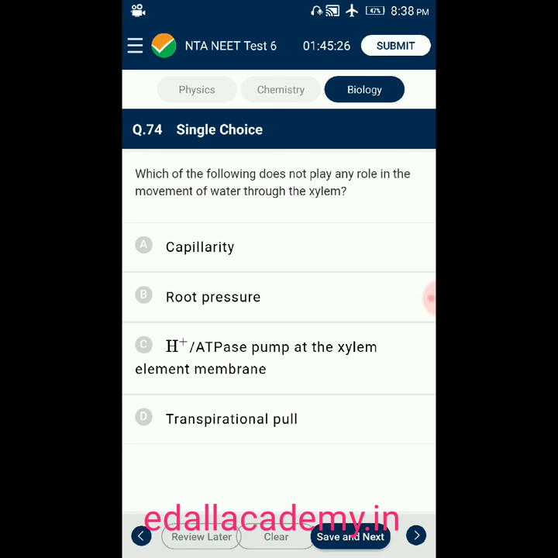Question number 74. Which of the following does not play any role in the movement of water through the xylem? Option A, capillarity. Option B, root pressure. Option C, H plus ATPase pump at the xylem element membrane. Option D, transpiration pull. The answer is H plus ATPase pump at the xylem element membrane, which does not play any role in the movement of water through xylem. So the correct option is C.